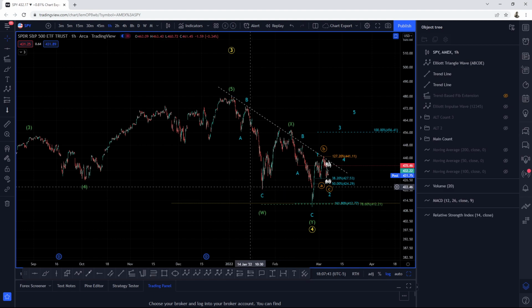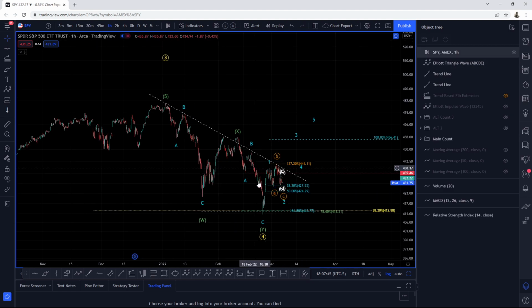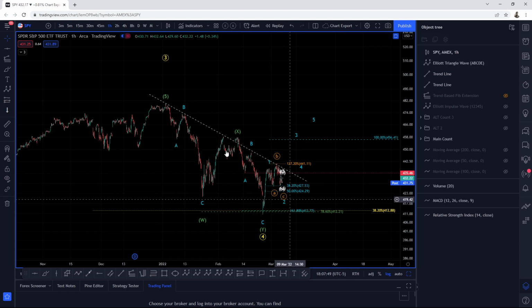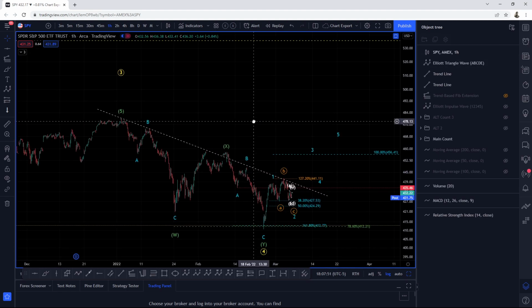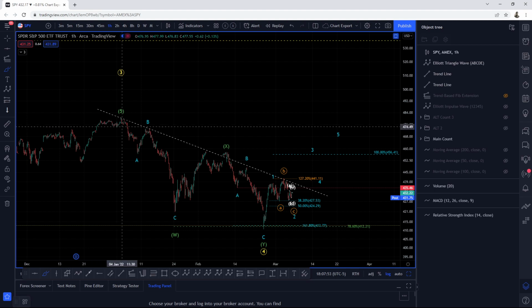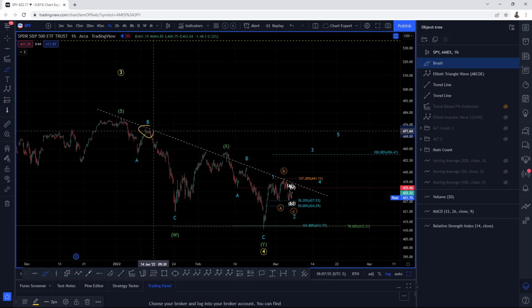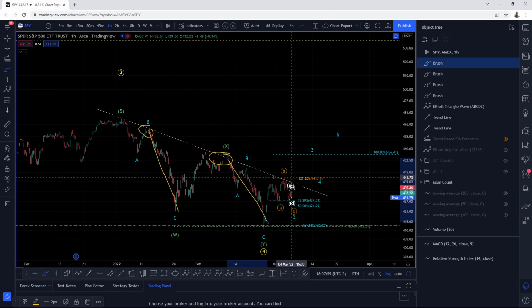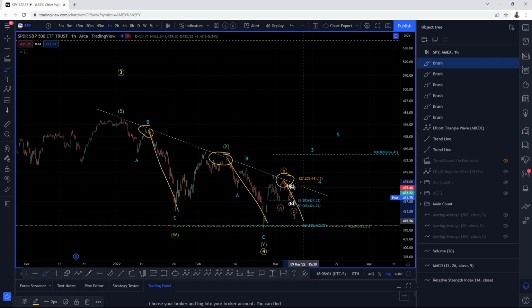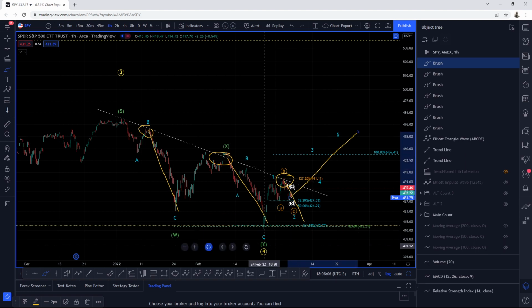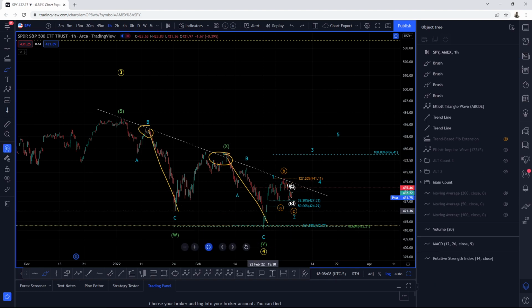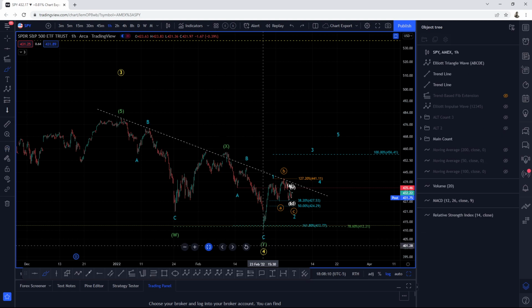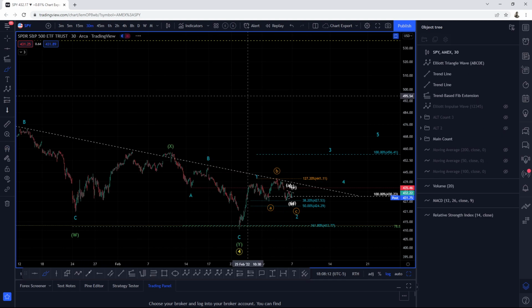Now the question is, is this price action corrective? Is it hovering below the trend line and rejected? Because if you can see here, there is a pattern. What is that pattern? The pattern is that every time we test this trend line, we sell off. We tested it, we sell off. So now we tested it for the 3rd time. Are we going to sell off? Is 3rd time a charm where we just find support and we head out, or is this going to fail? For us to find out, let's go down to the 30-minute time frame.